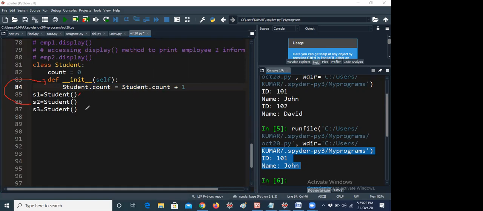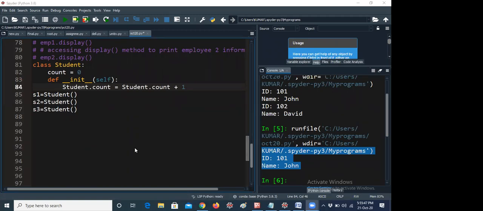And S3 equal to Student I am giving, that means again it will be called a third time. That means you can call any n number of times, you can create n number of objects, you can call n number of constructors also. Okay. But it can be done in a single line itself. That is def __init__. You don't need to create all the methods again and again. So that's the reason I'm telling. The answer is simply that it will display only 3.